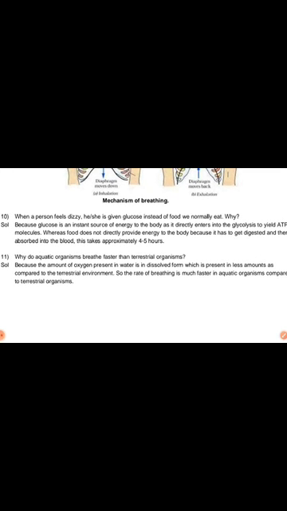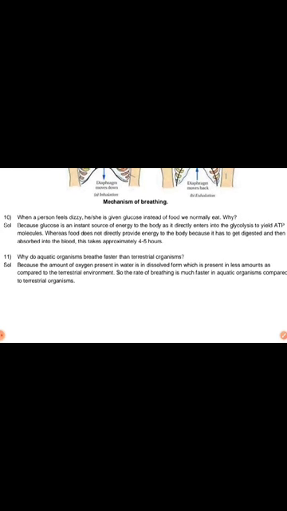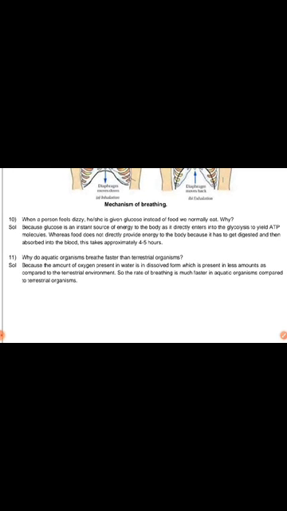So question number 11. Why does an aquatic organism breathe faster than a terrestrial organism? Because the oxygen in water is in dissolved form, which is present in less amount as compared to the terrestrial environment. So the rate of breathing is much faster in aquatic organisms compared to terrestrial organisms. So that is the answer why the breathing is faster.